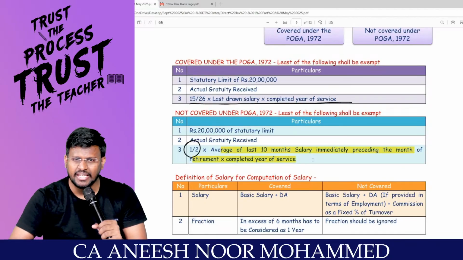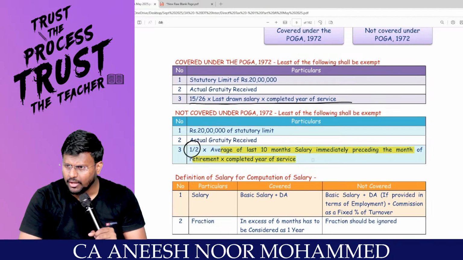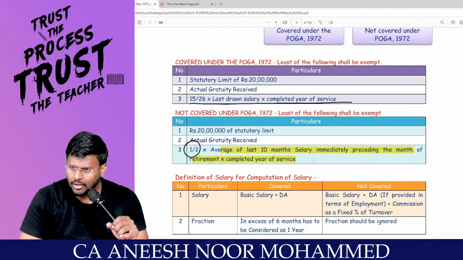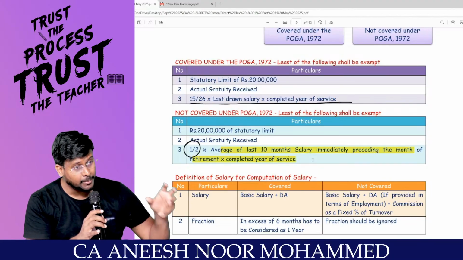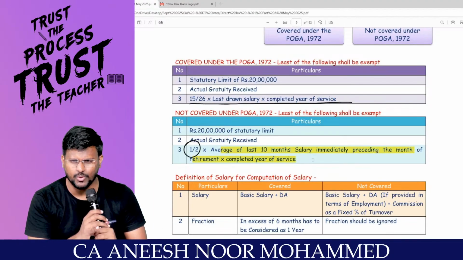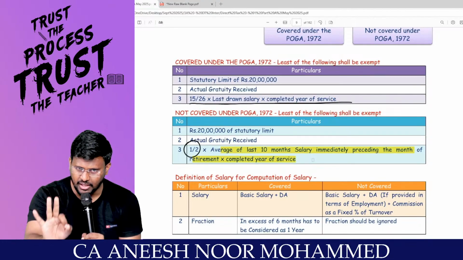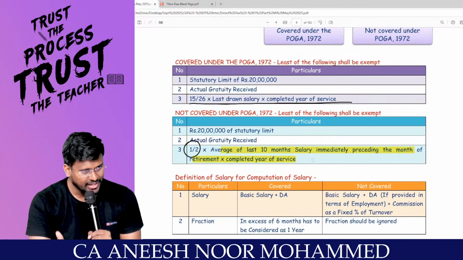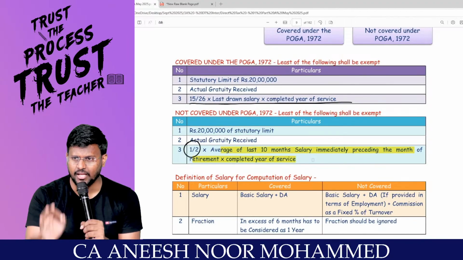Sir, gratuity is an amount paid by an employer to an employee. You may be a government employee or a non-government employee. Any gratuity received by a government employee is fully exempted. Any gratuity received by a non-government employee, exemption is based upon whether it is covered under the Payment of Gratuity Act 1972 or not. If covered under the Act, exemption is the least of the 3: statutory limit of 20 lakhs; actual gratuity; 15 by 26 into last drawn salary into completed year of service.